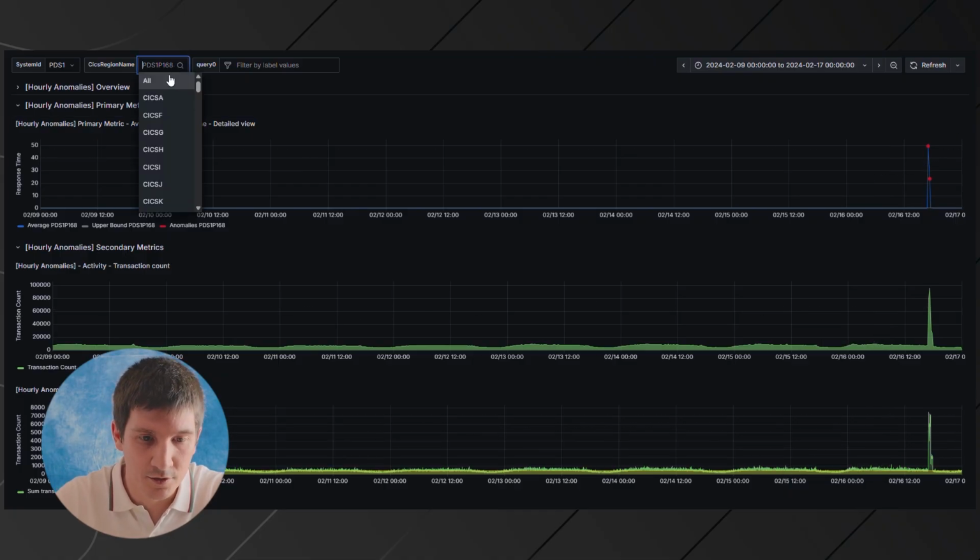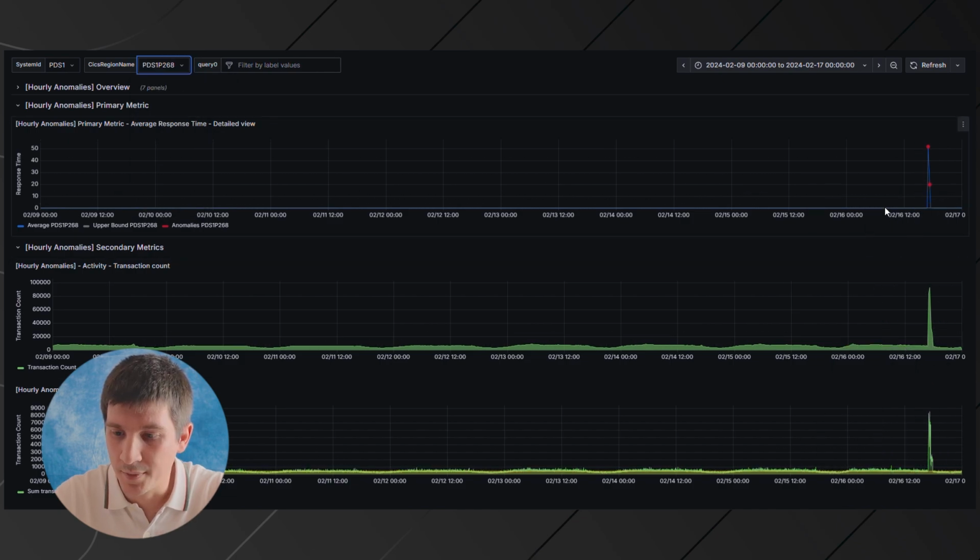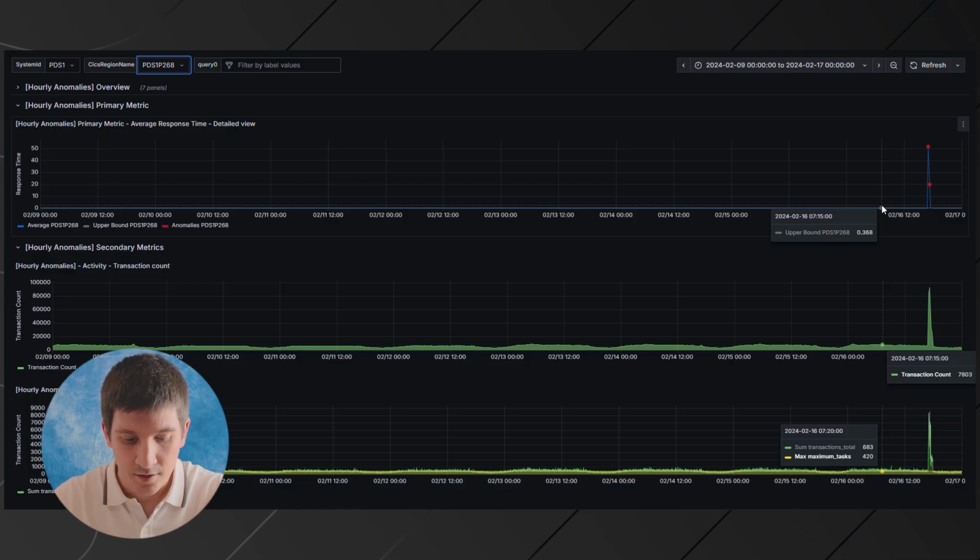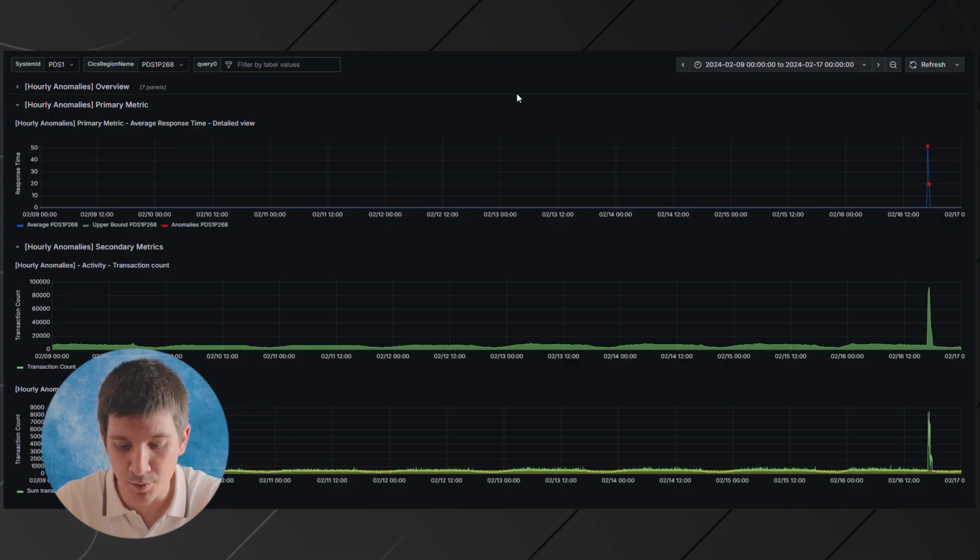Let's see another example. See? Same pattern, volume driven, just a different baseline. So in this case, we need to take extraordinary measures.